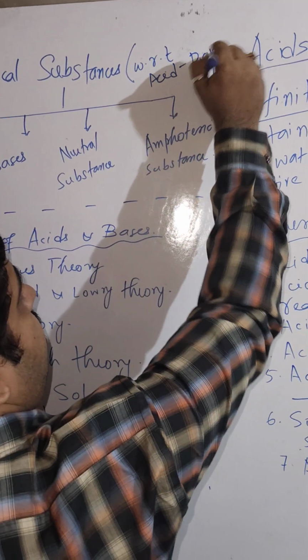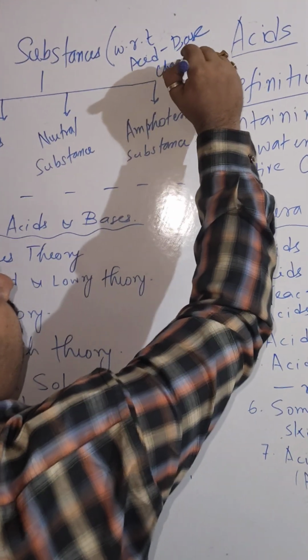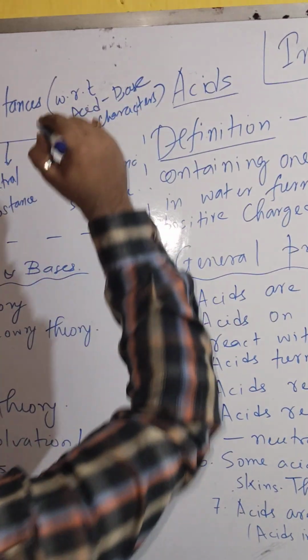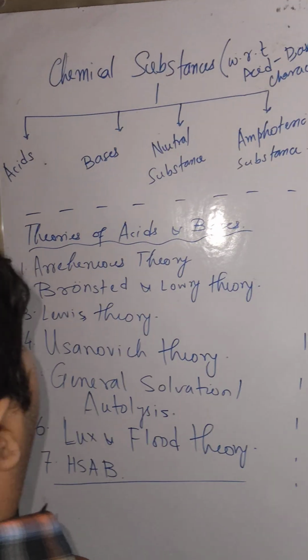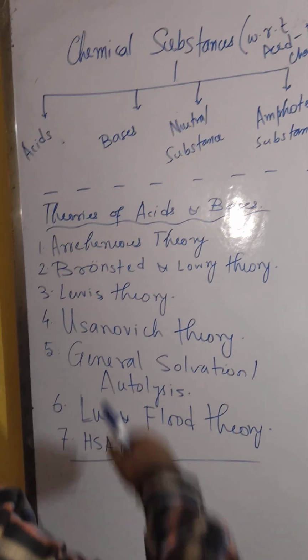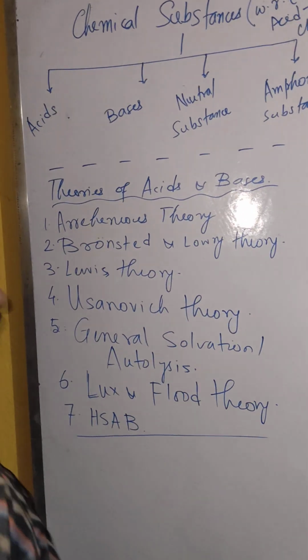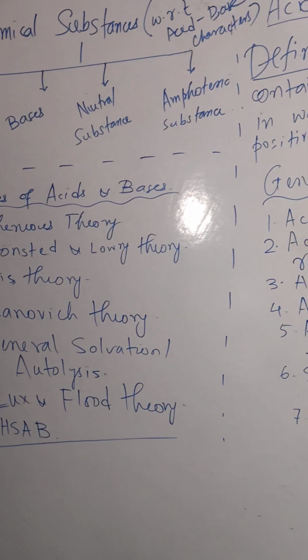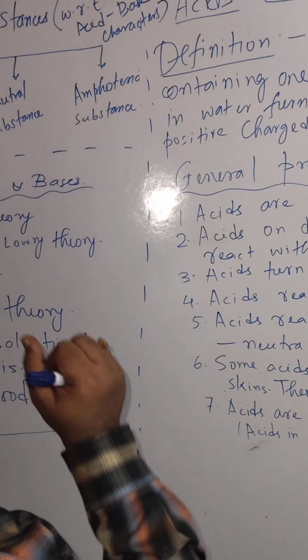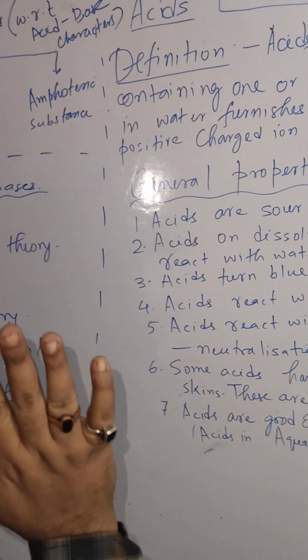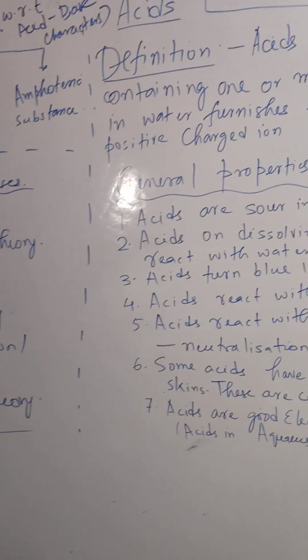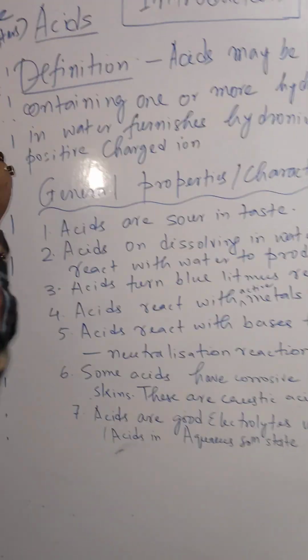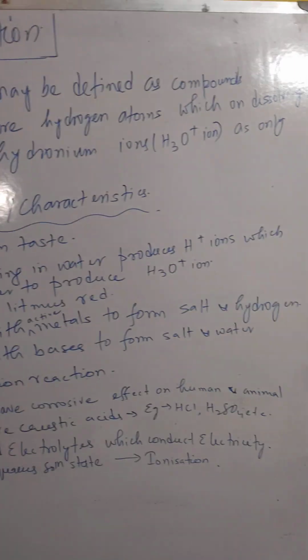acid, base, neutral and amphoteric characters. Acids have their own set of properties. Bases have their own set of properties, while neutral substances are something else, which are neither acids nor bases. They have a totally different set of properties which are not similar to any of them. But this amphoteric substance is a point of interest.